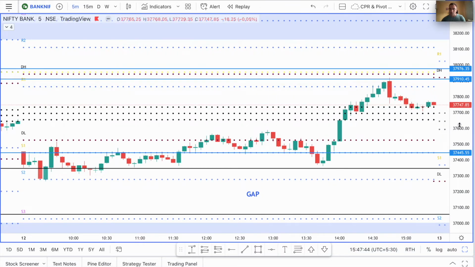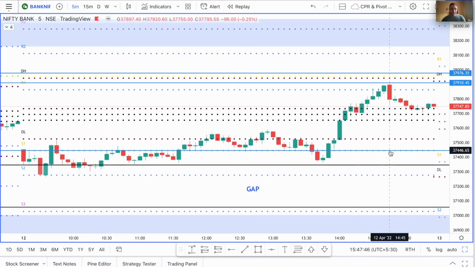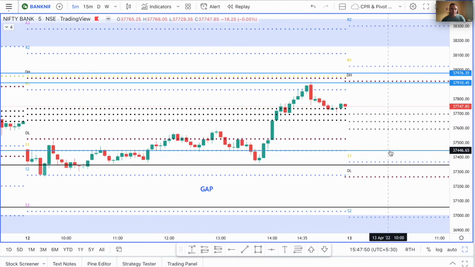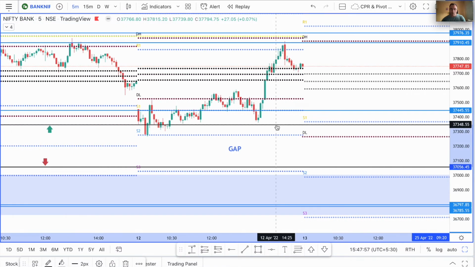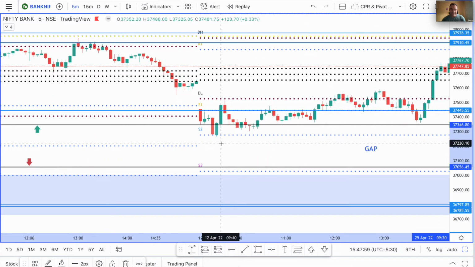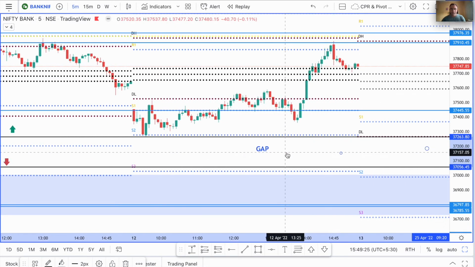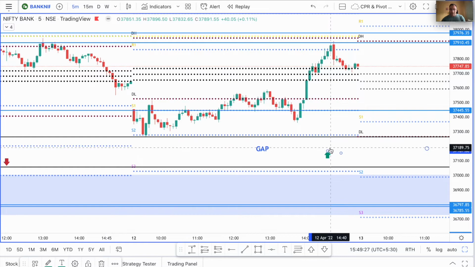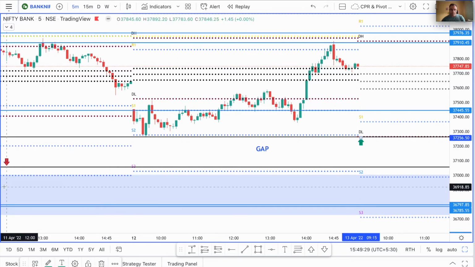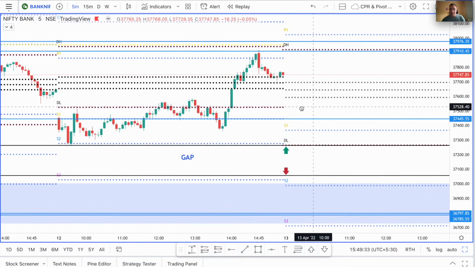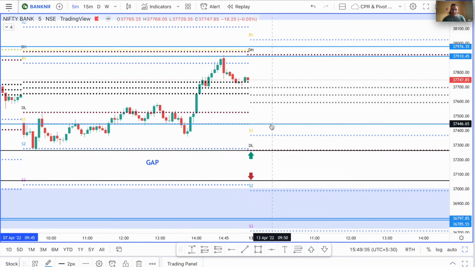Okay, so now depending on this sort of price action, what sort of levels do we have today? Let's see. This gap now needs to be reset. We will find the low of this candle. What is the low of this candle? It's 37,264. We'll adjust it like so, and now this becomes our new gap. So that gap still remains to be filled. We will delete this line now.